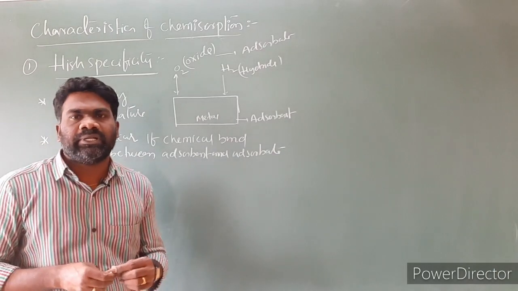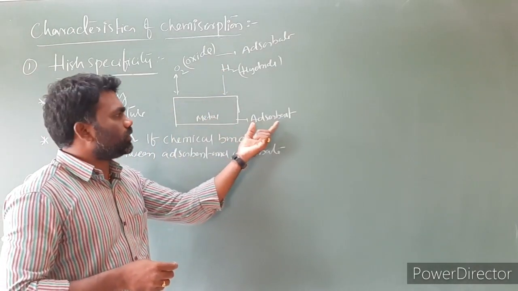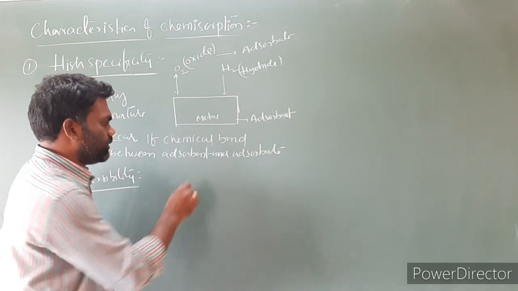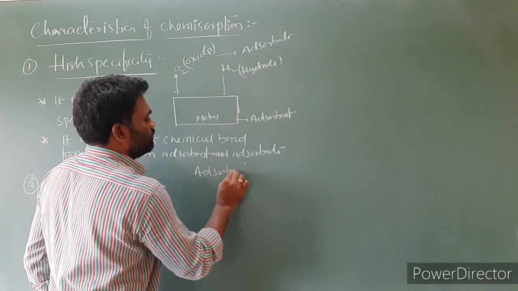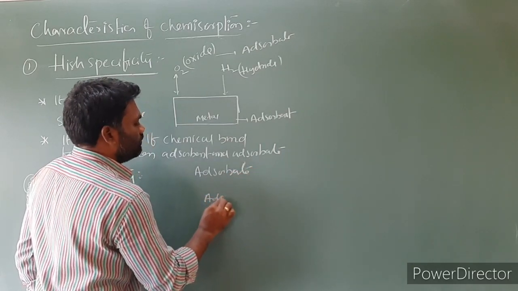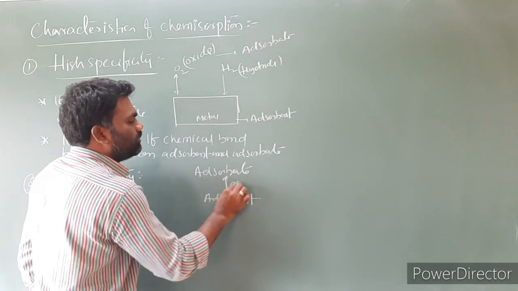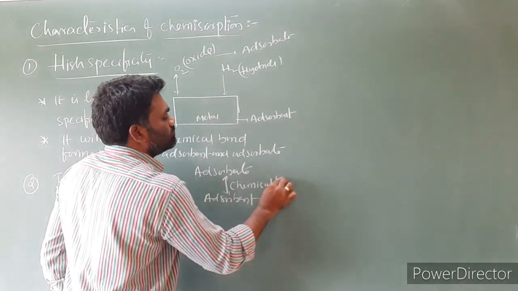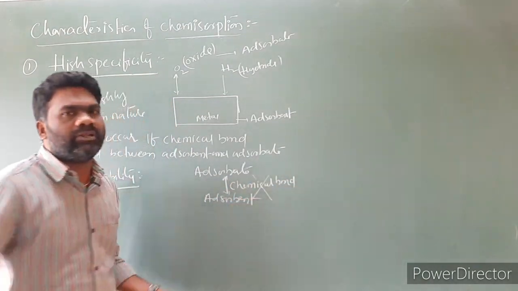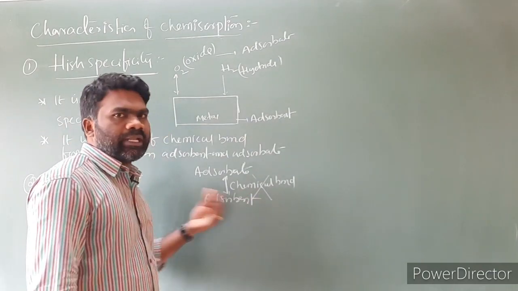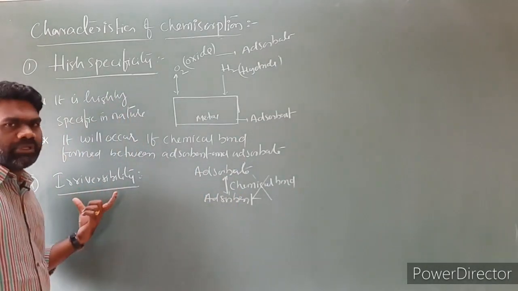Chemisorption is irreversible in nature. So why is it irreversible? Because between the adsorbent and adsorbate a chemical bond is formed. If you want to make it reversible, we have to break this chemical bond. If we break this chemical bond, then only the reaction will be reversible. Breaking requires high energies, so it is irreversible in nature.